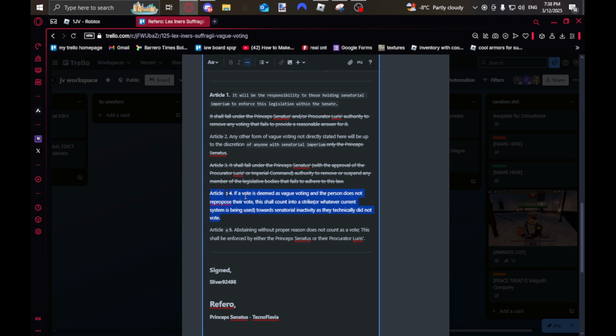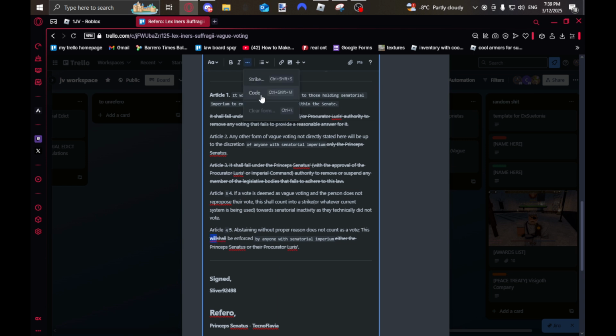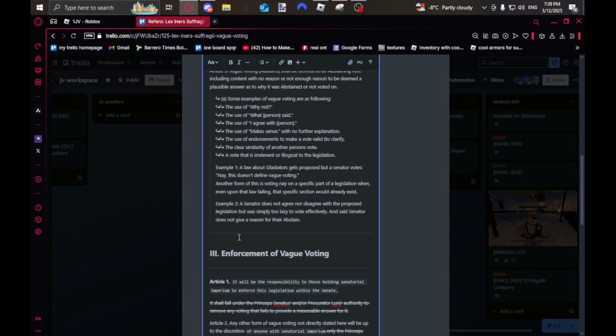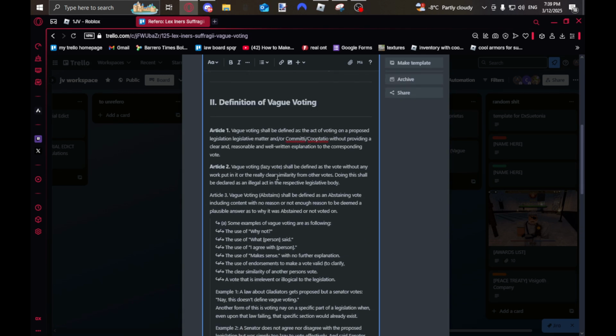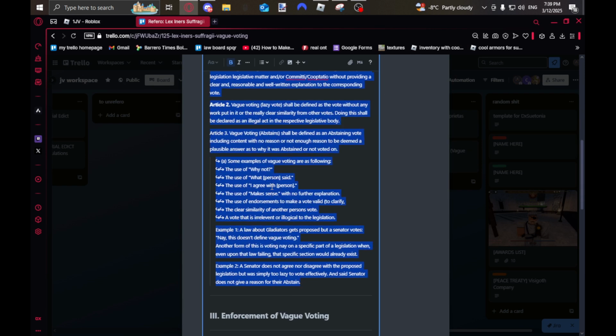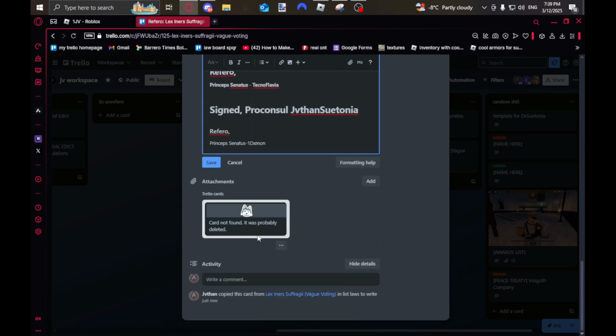Alright. Next. I like this one, so I'm not going to change anything. And then here you can see abstaining without proper reason does not count as a vote. This shall be enforced by anyone with senatorial imperium. I don't like when they use the word shall; I prefer the word will. It's just cleaner. Alright, so this section is good. I've already referred this part a lot of times. I think I've done this law like 3 or 4 times because I keep seeing stupid votes and then I add it. So yeah, that's pretty much how you do a Refero.